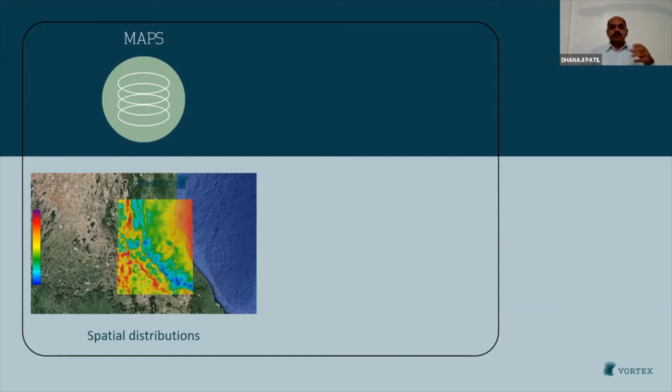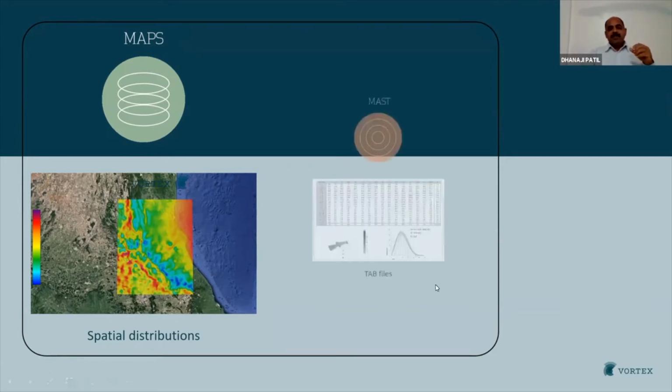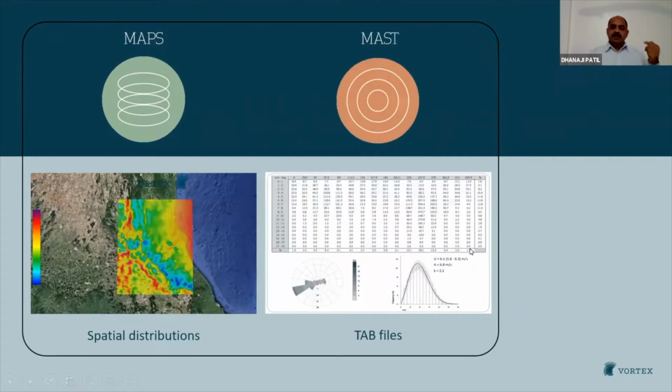And once we know the high potential wind pockets, then we can launch several runs of the Vortex virtual mast product, as this is the product with high resolution, 100-meter resolution, and the output will be a wind distribution tab file. So you can see here, you will have the bin and sector-wise wind information.